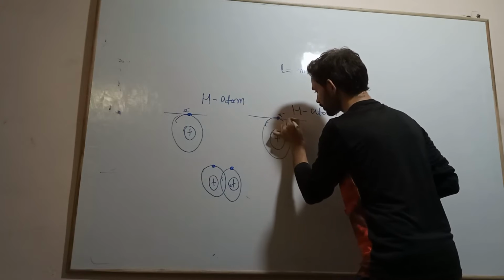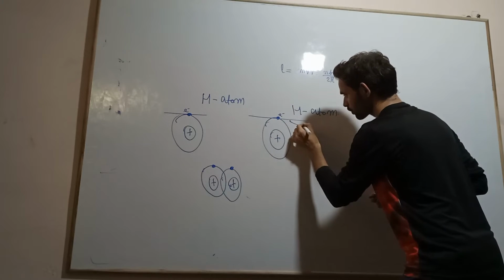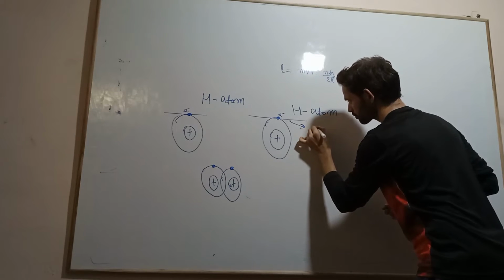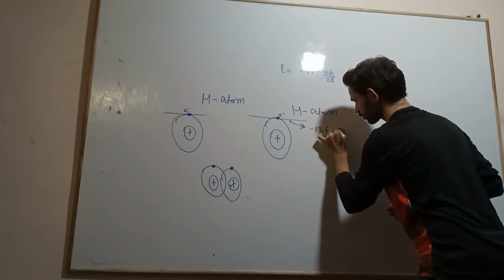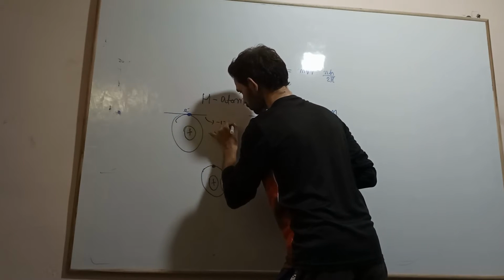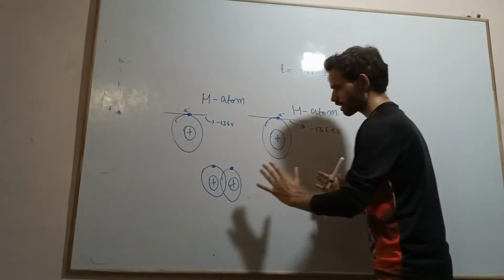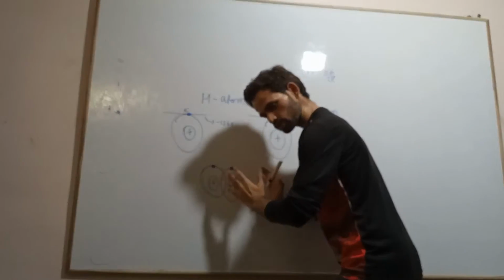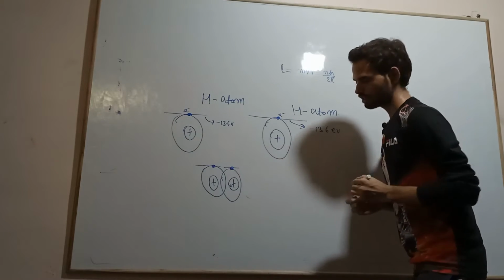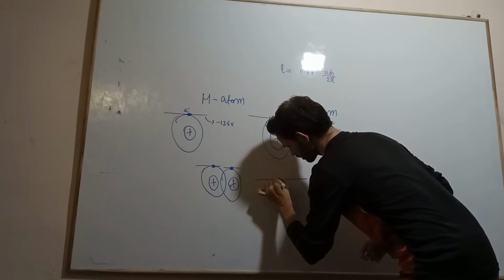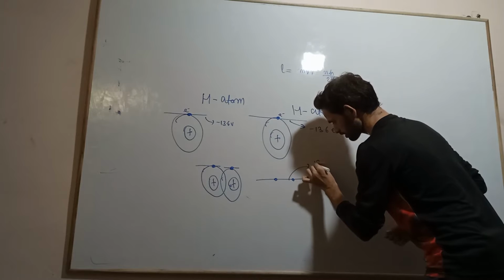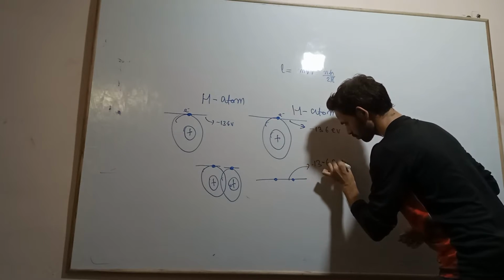This electron has an energy level. What is the value of that energy level? As we saw last time, it is minus 13.6 electron volt. This one also has minus 13.6 electron volt energy level. Now these are coming closer to each other to form a solid. So I am saying that they both have the same energy level, minus 13.6 electron volt.